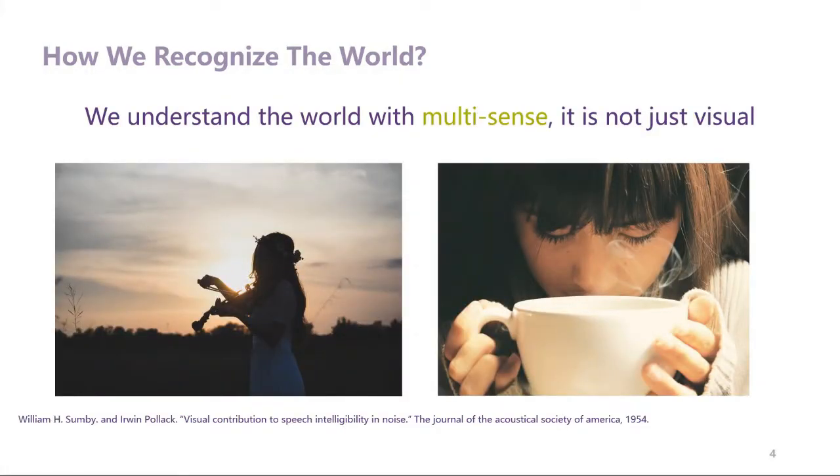On the other hand, we do not understand the world with just our eyes. We use our other senses as well. In fact, we are able to enjoy the beautiful sound of the violin or the bittersweet aroma of coffee. And there is knowledge that, compared with only the auditory system, using visual information makes it possible to discriminate sounds better in noise. We could say that our cognitive system stands on multiple senses.